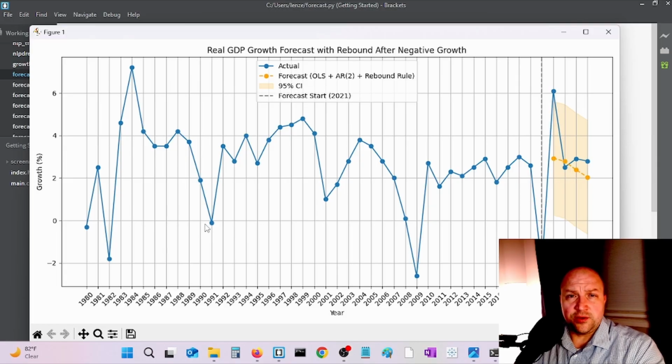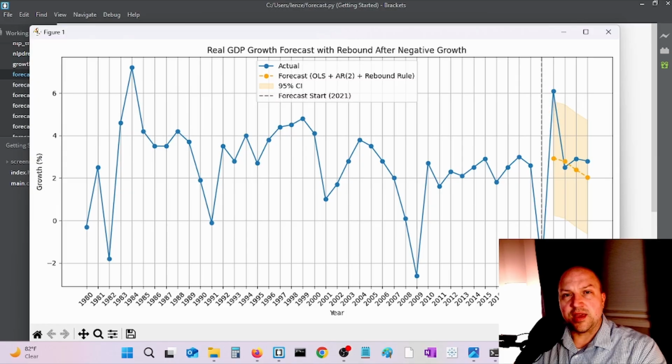We just dipped below zero, still negative, but we had a rebound, about 3.5%. Let's fast forward to 2009. We have less than negative 2% GDP growth. And the next year we have a rebound above 2% GDP growth. So there seems to be a pattern here. Whenever there's a recession and there's negative GDP growth, there seems to be a rebound.